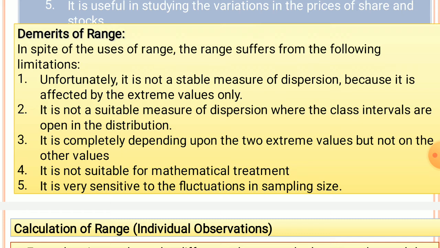So this is the first: it is not a stable measure of dispersion, because it is affected by extreme values, and it is not a suitable measure of dispersion where class intervals are open in the distribution, and it is completely depending upon two extreme values but not on the other values, and it is not suitable for mathematical treatment, and it is very sensitive to the fluctuations in sampling size. So therefore these are some demerits or disadvantages of range.